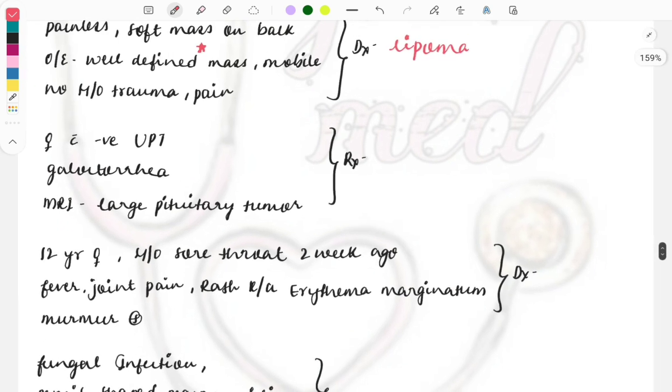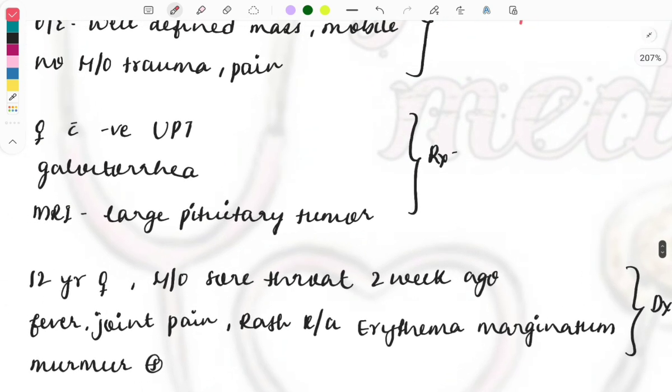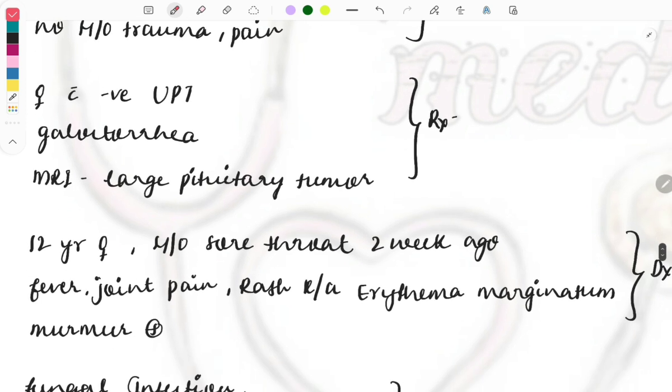Then the next question. A female with a negative UPT, that is, the urine pregnancy test is negative, also complains of galactorrhea. On MRI you see a large pituitary tumor. So what treatment will you give? See, there is a pituitary tumor due to which pituitary hormones are released in increased amounts, and prolactin is also released in an increased amount.